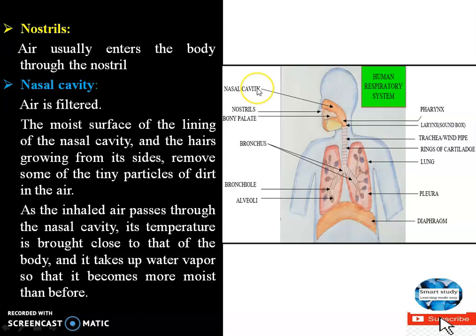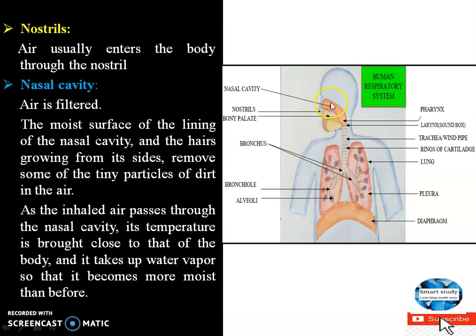So the first part of the human respiratory system is the nostrils. Nostrils are two openings present at the outer covering of the nose. The purpose of the nostrils is to allow air to enter the body. From here the air is entering. Now when the air enters, it goes through the nasal cavity. So from the nostrils, the air goes to the nasal cavity.